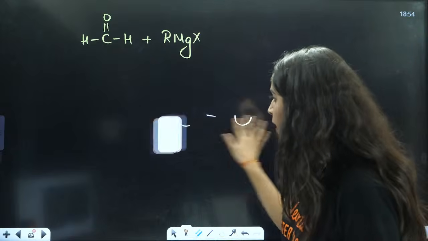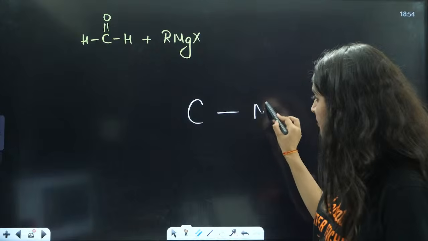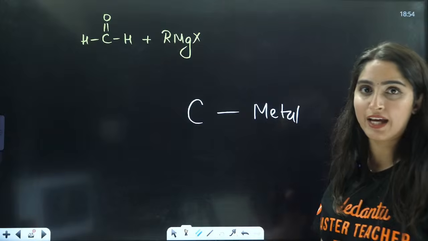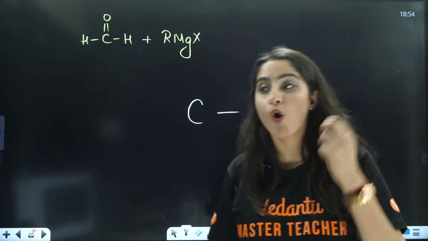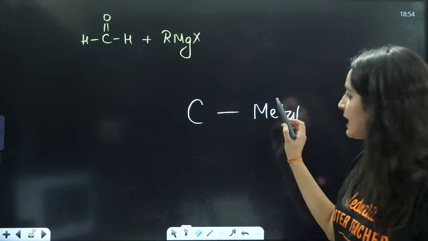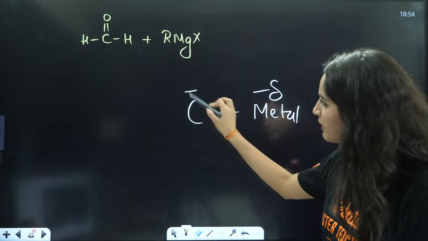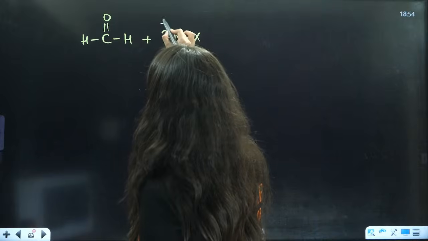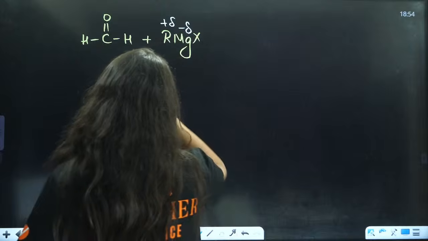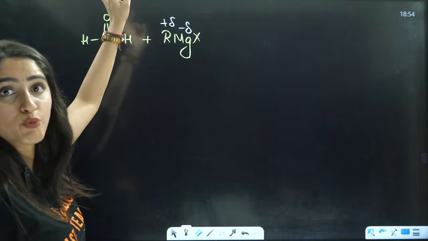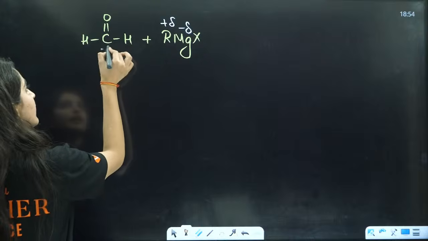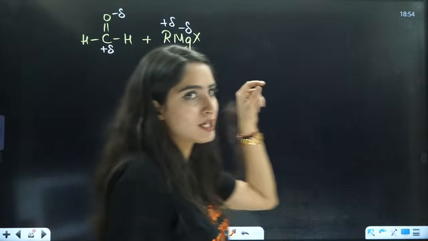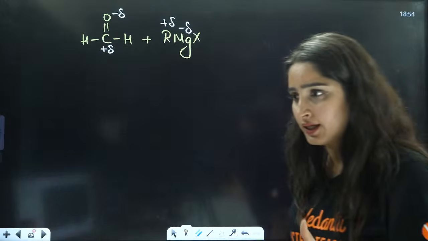But when we talk about carbon in front of a metal, carbon is electronegative, because the metal is highly electropositive. So that is why here it will be negative and here it will be positive. The answer is that this will have a partial positive charge and this will have a partial negative charge. In carbonyl compounds, carbon is electropositive as compared to oxygen. So firstly, you need to understand the electropositive and electronegative character here.